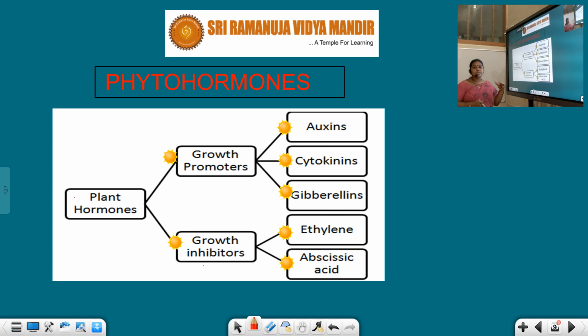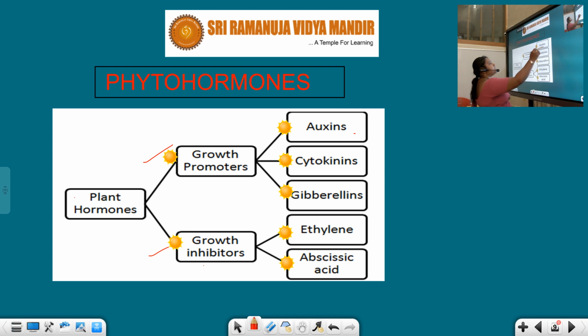Growth promoters are auxins, cytokinins, gibberellins. Growth inhibitors are ethylene and abscisic acid. Out of 5, 3 are regarded as growth promoters and 2 are known as growth inhibitors.